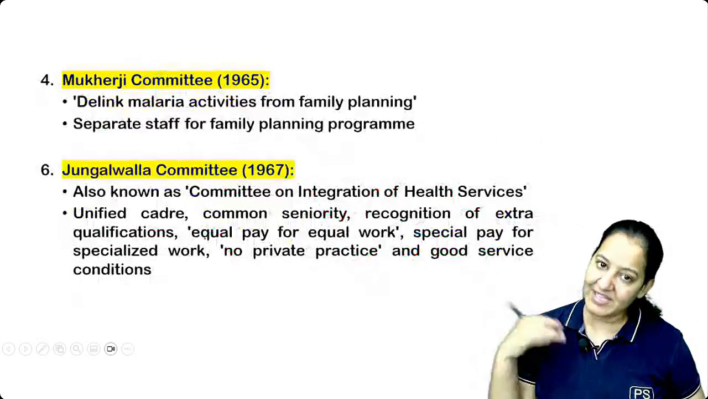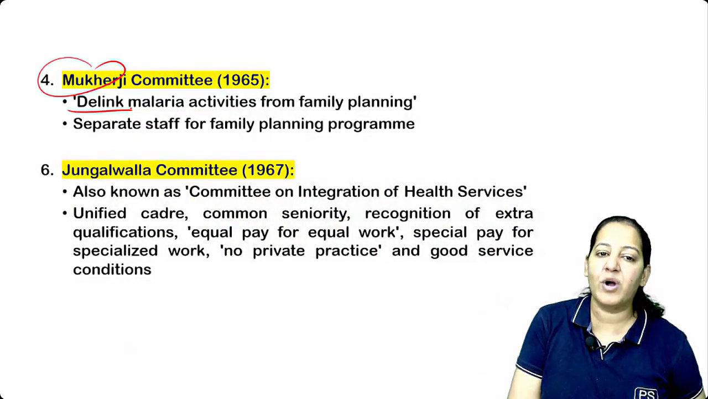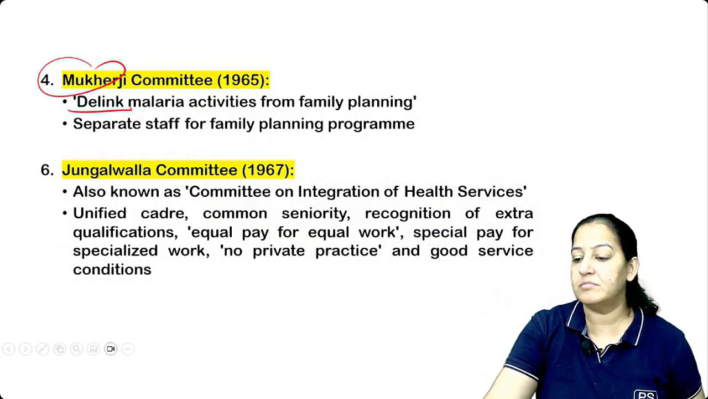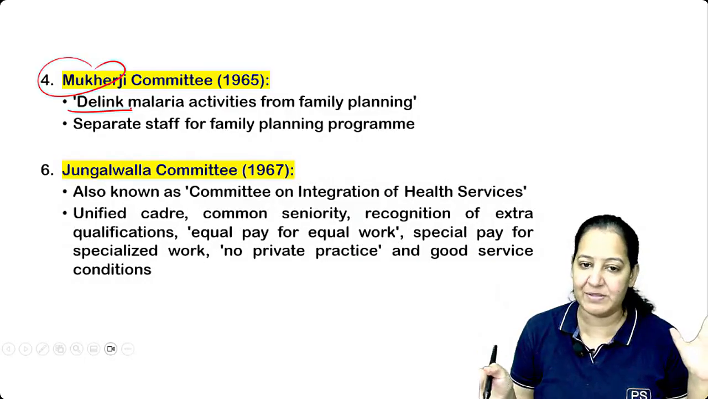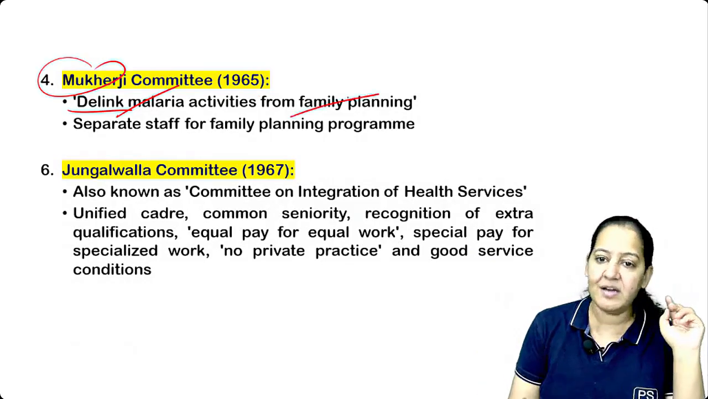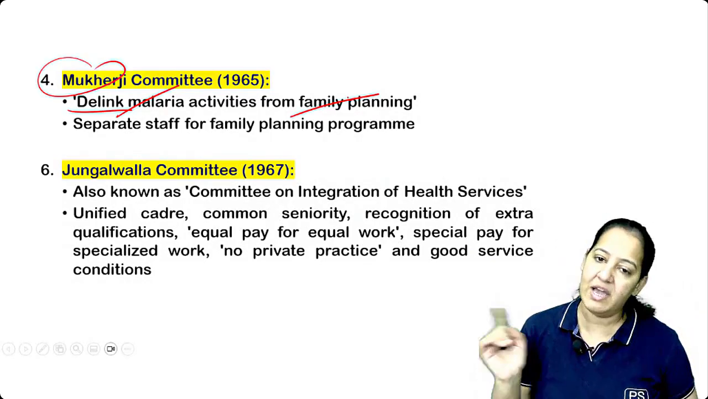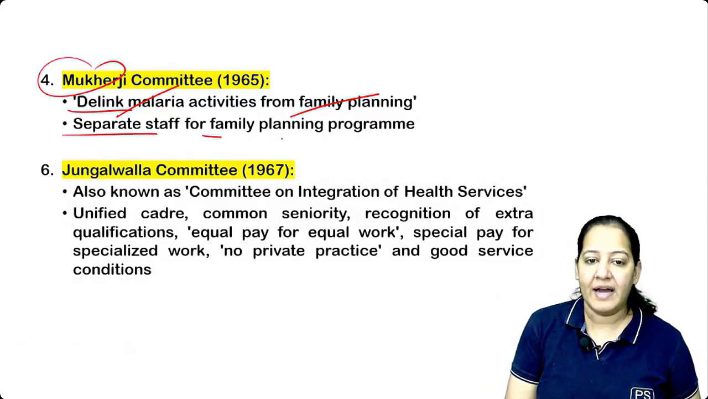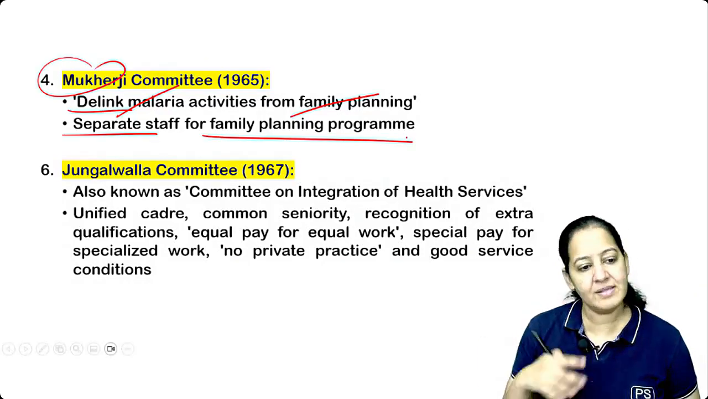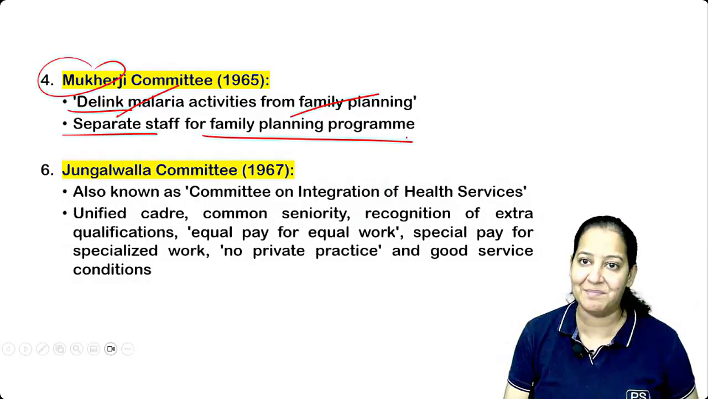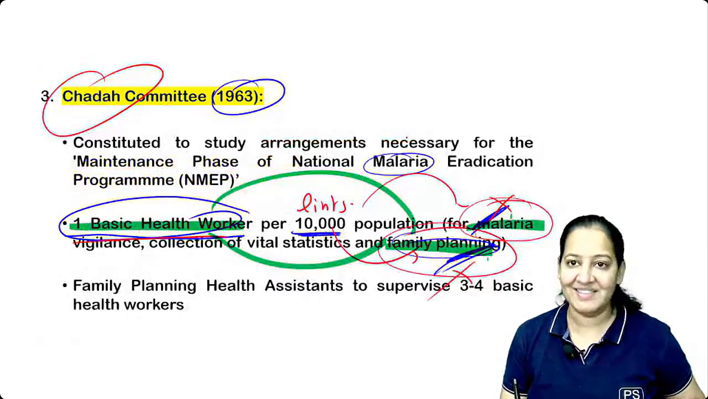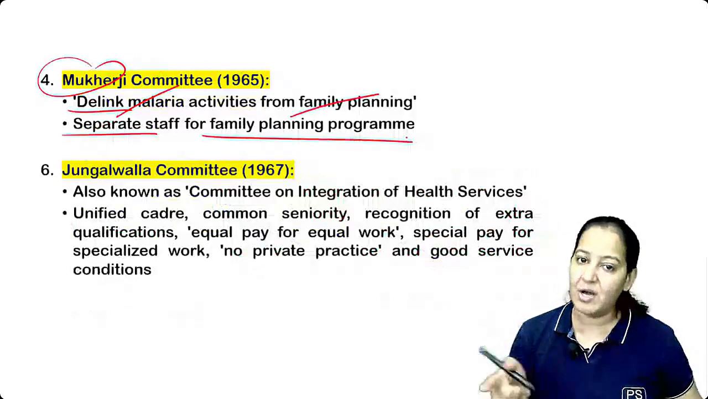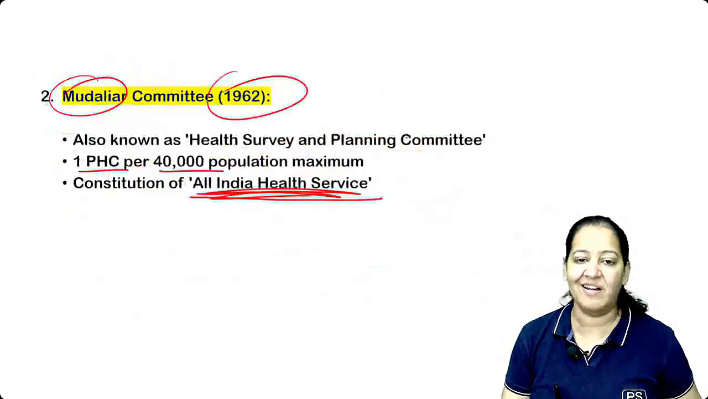Okay. So the next committee is Mukherjee. Mukherjee has done the de-link. What has Mukherjee done? De-link. He de-linked them again. Malaria separate, family planning separate, different staff. So they have again de-linked, with separate staff for malaria and separate staff for family planning. They did the sensible thing. How many of you understand Hindi? Yes, got it. So what mess Chaddha made, Mukherjee corrected. Now learn it from the start.